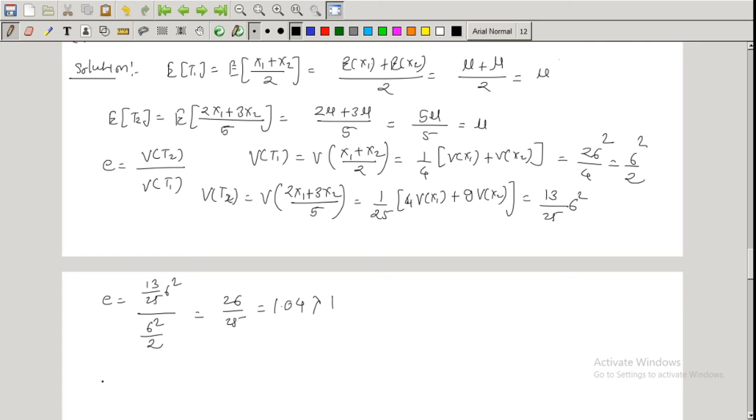And here, to write the answer for the third part, which estimator is better? So E greater than 1 implies T1 is better than T2 because the efficiency is greater than 1.